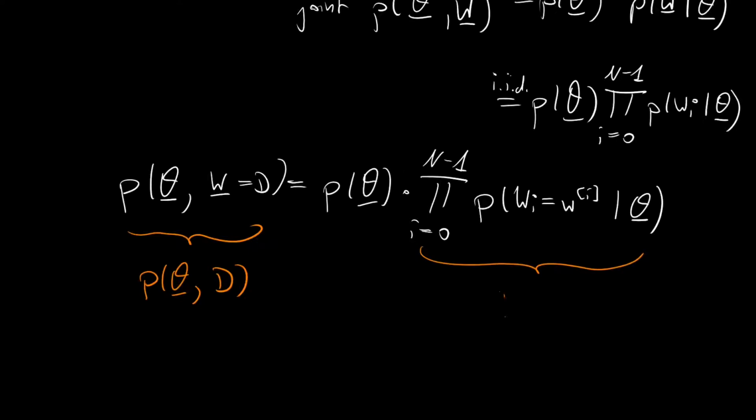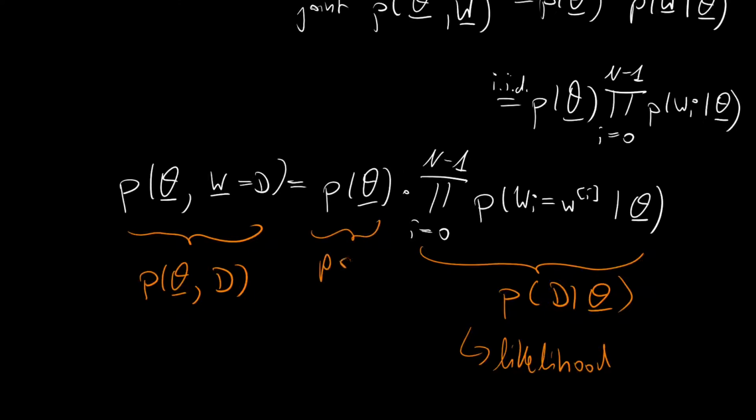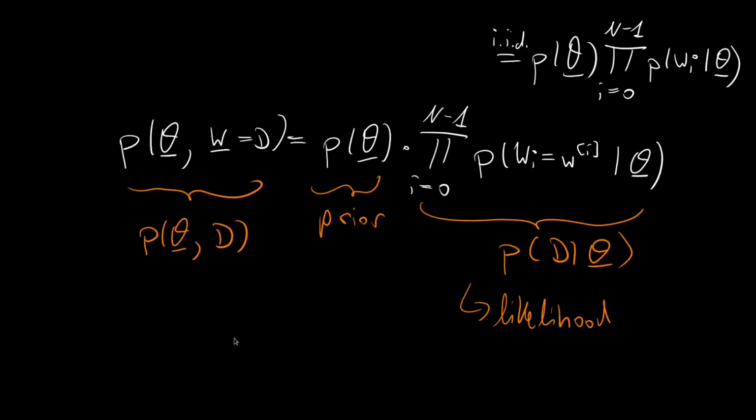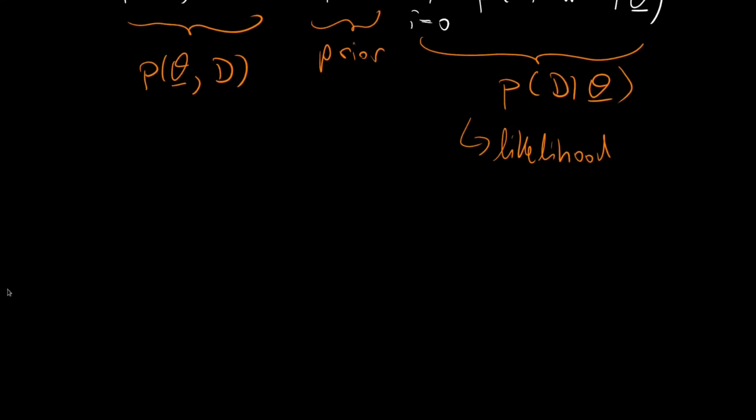And this one over here is the probability of the dataset given the parameter vector theta, or the probabilistic parameter vector theta, and that's of course nothing else than the likelihood. And here we have our prior, which we chose to be the Dirichlet distribution. But now we are no longer interested in the likelihood or maximum likelihood estimate, and instead we want to derive the posterior. So let's look at the posterior, and the posterior is the probability over theta given a dataset.